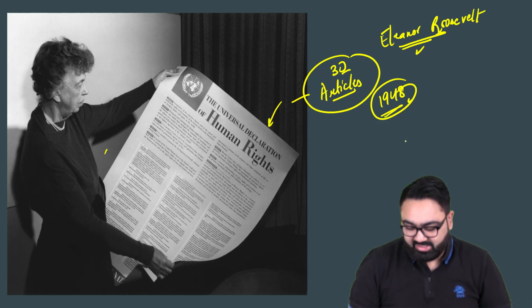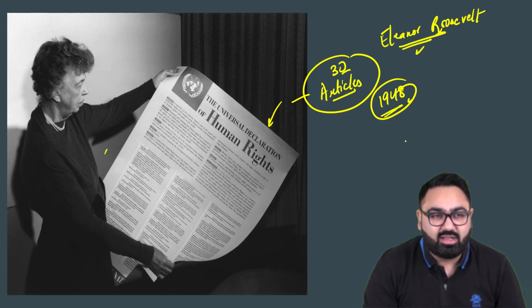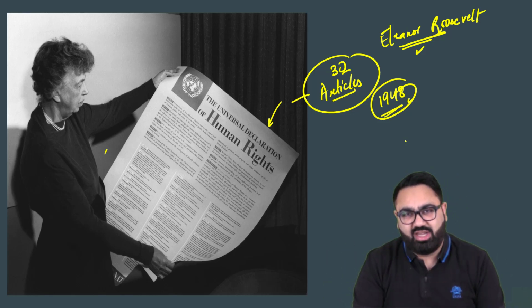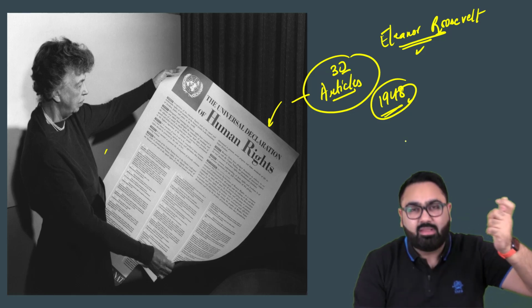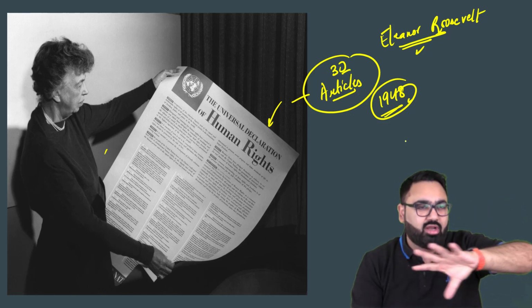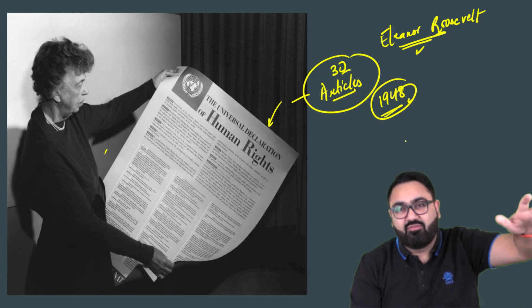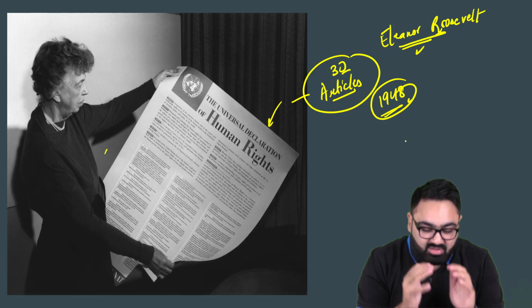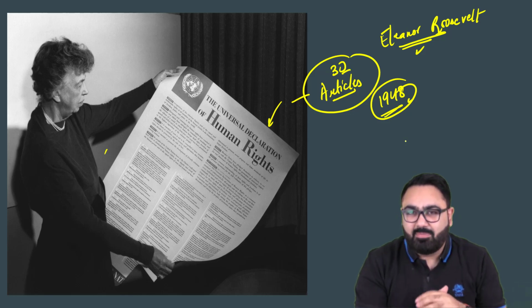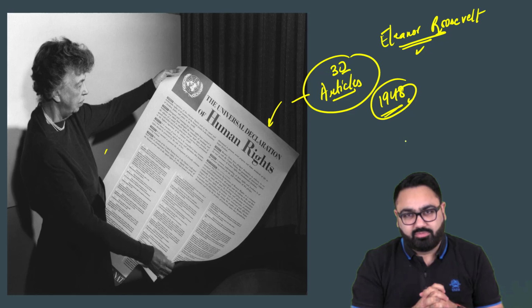Now, what do you mean by generation of rights? See, with every passing generation, our demands keep on changing. Today, a kid may demand that, oh, I want more screen time, I want my own mobile phone, I want my own iPhone. 30 years back, the kids at that time were not demanding this. 30 years back, maybe they were demanding, I just want to go out and play, I want to go out and be in the ground for a longer period of time. Go back 30 years even further, and then the demand would be different. So depending upon different generations, depending upon where we are as a society, the demands of the people keep on changing. And this is how different generations of human rights have been formed.